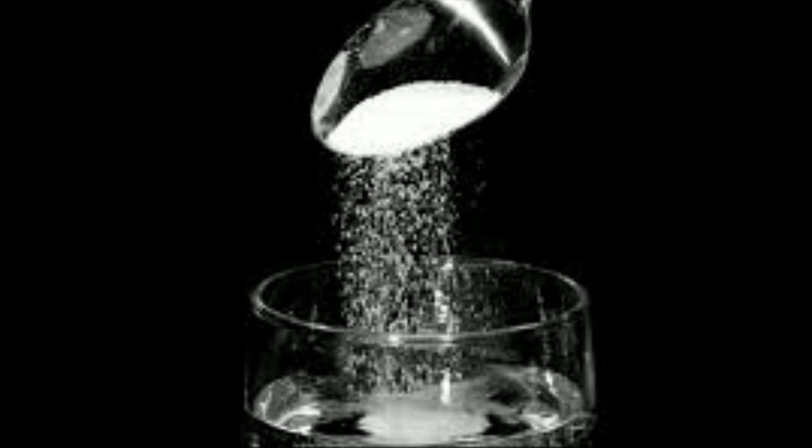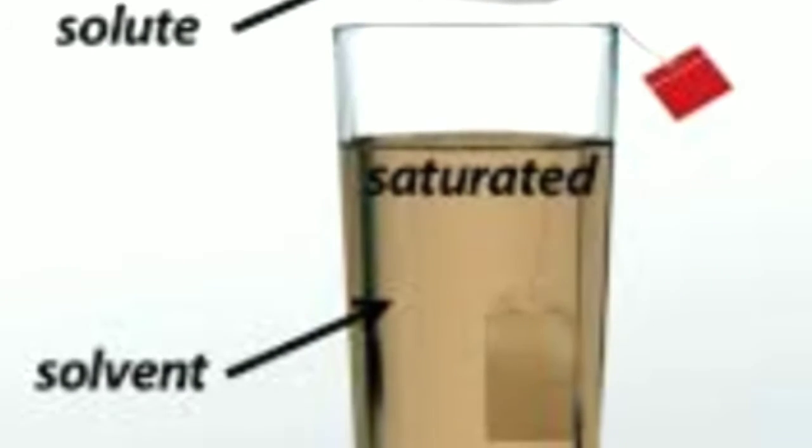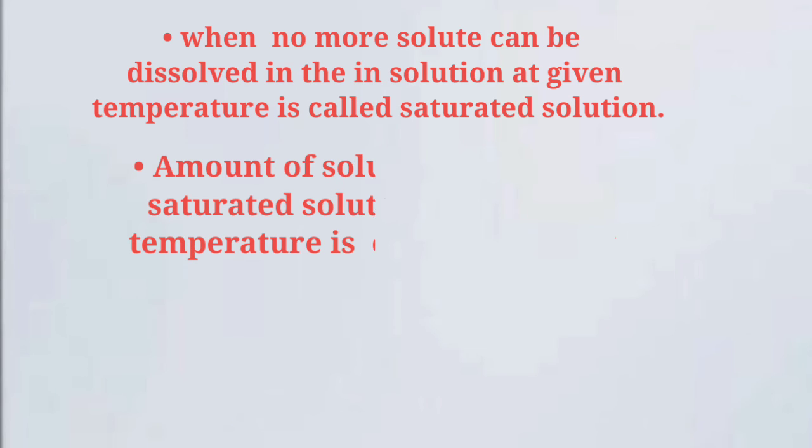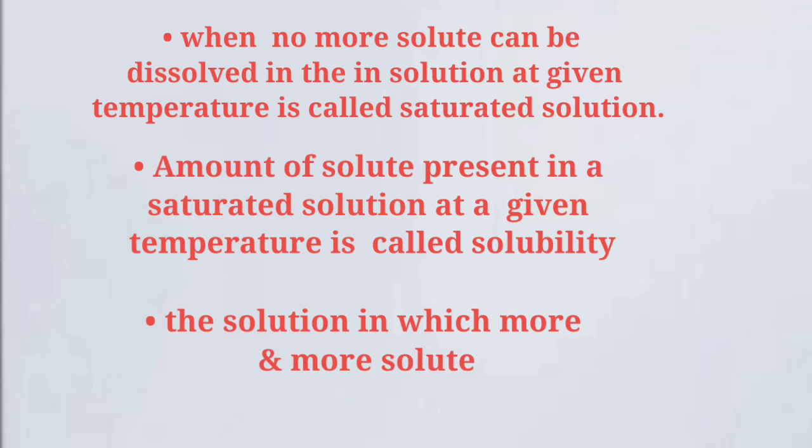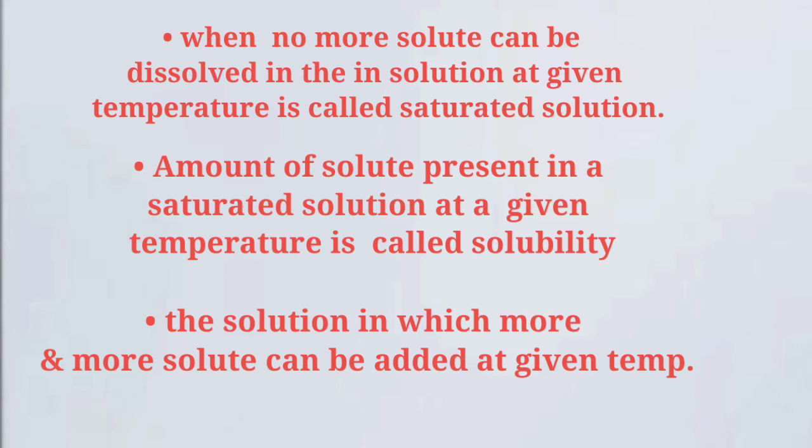After many spoonfuls of sugar, the solution will reach a stage where no more sugar can be dissolved. So you can't add any more sugar. This stage of a solution where no more solute can be dissolved is called a saturated solution. And the amount of solute present in a saturated solution is its solubility. And unsaturated simply means the solution in which more and more solute can be added.